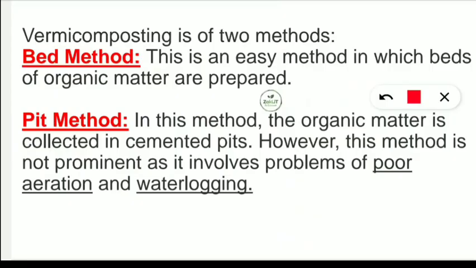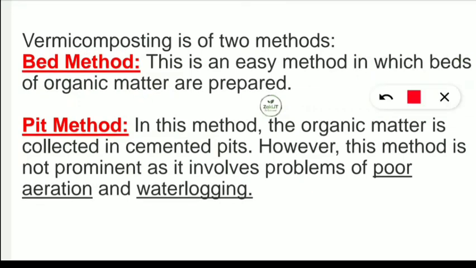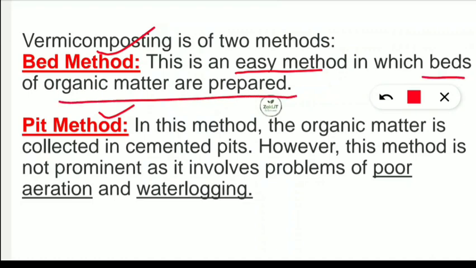Now we will know the two kinds of vermicomposting techniques. What are they? One is the bed method and the other is the pit method. In the bed method, it is an easy method as compared to the pit method. You should note down that the bed method is the easy method, in which beds of organic matter are prepared. That means layers of organic matter are prepared.